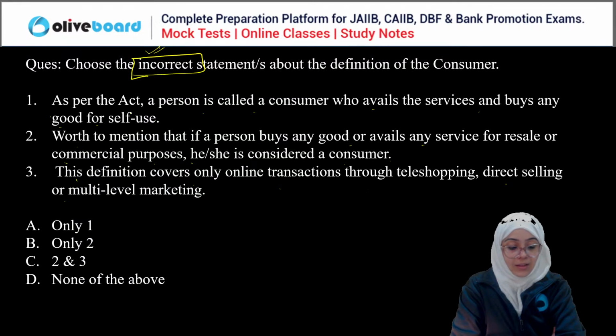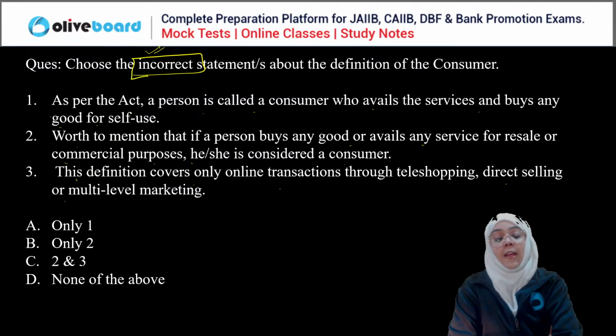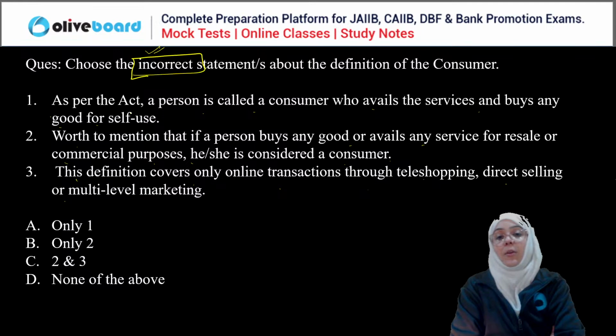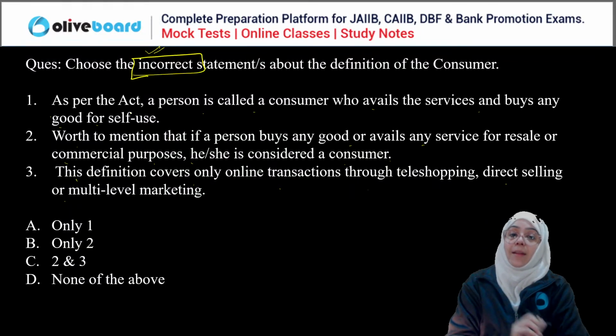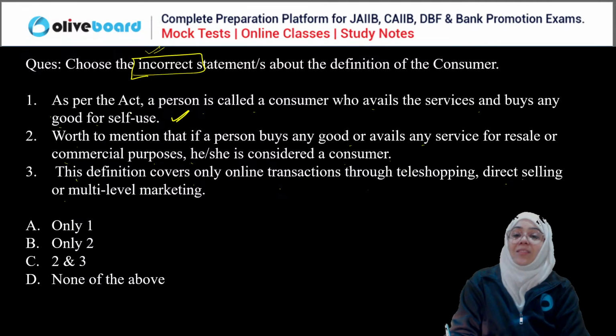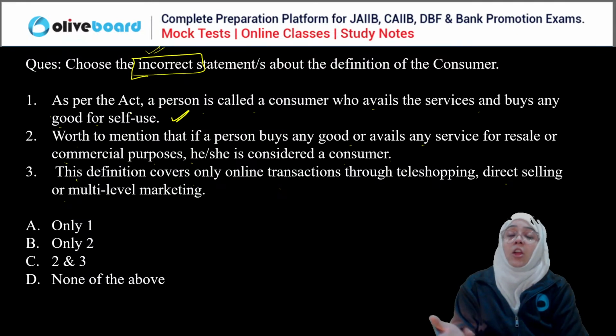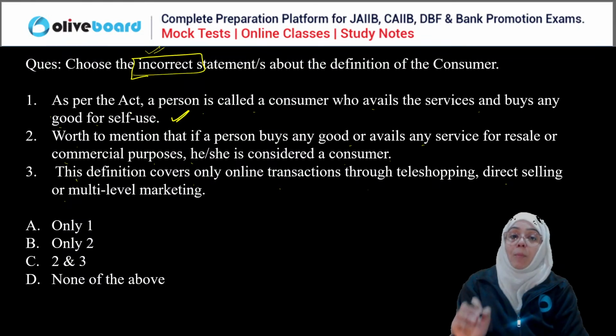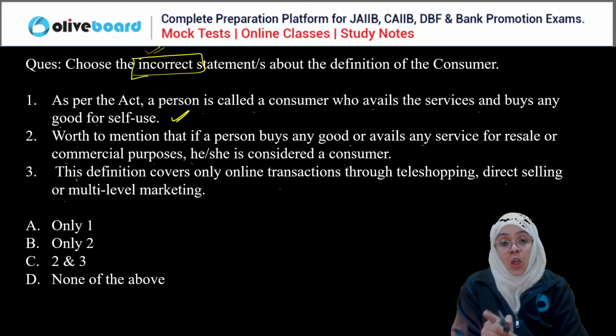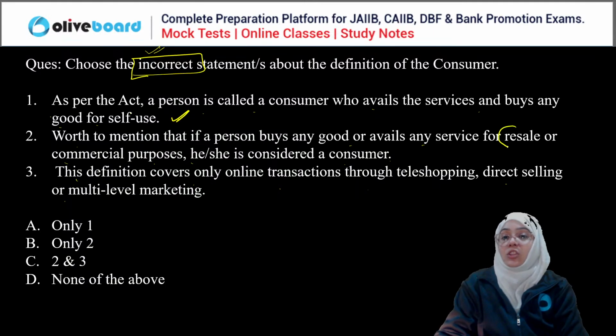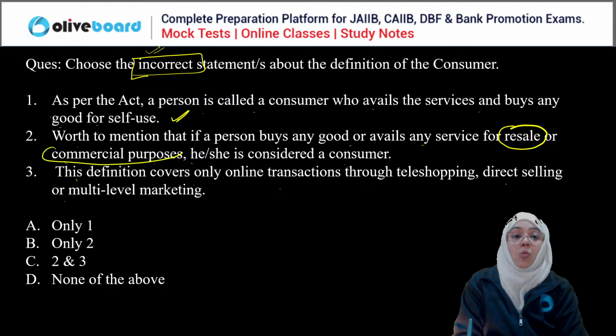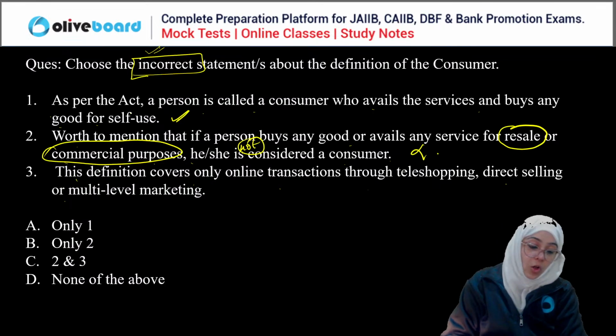Everyone, incorrect statement. So, when we are talking about the incorrect statement about the definition of the consumer, the first option is correct because when a person is called a consumer, it means he can avail the services and buy any good for self-use. Correct? There is nothing wrong in the first statement. Worth to mention that if a person buys any good or avails any services for resale or commercial purpose, see, when you are purchasing anything for resale or commercial purpose, you are not considered as a consumer. So the second statement is wrong.